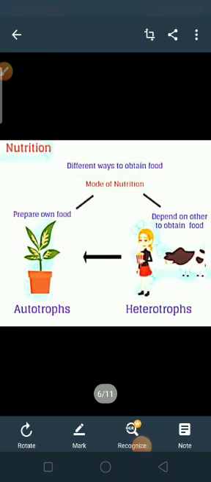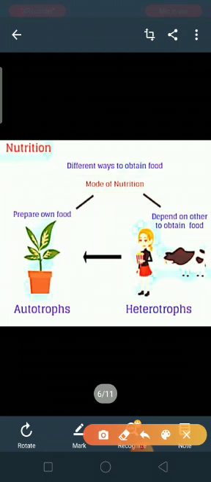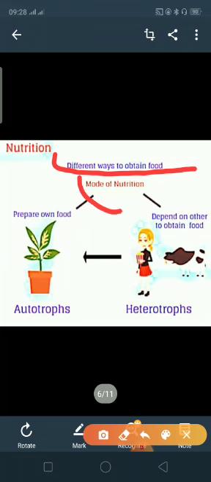So, children, nutrition means, if definition wise we go, the process of getting nutrients inside our body and utilizing them for our living, that is called nutrition. So, there are different ways to obtain food, and that is called mode of nutrition.